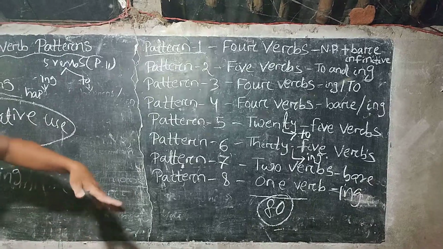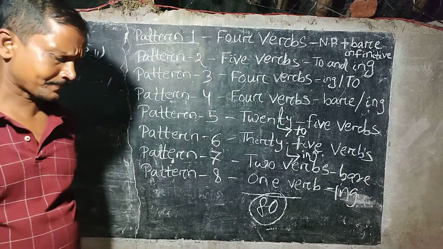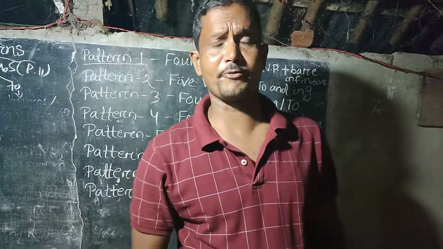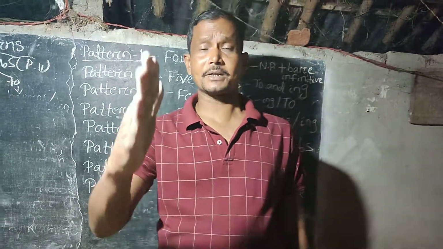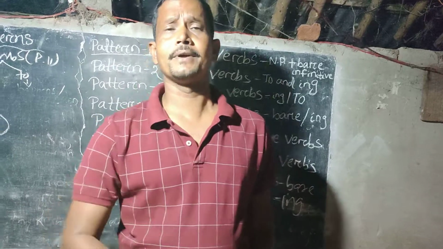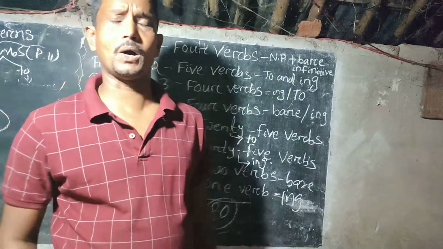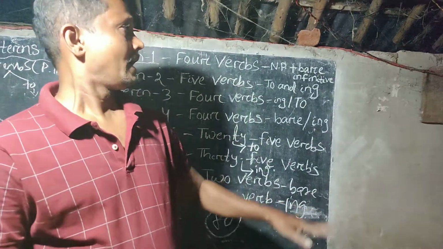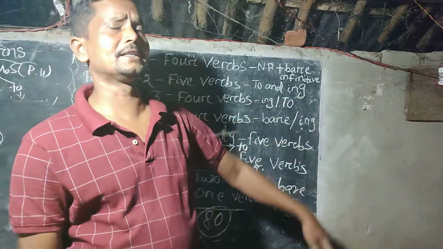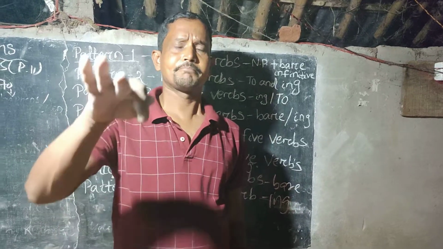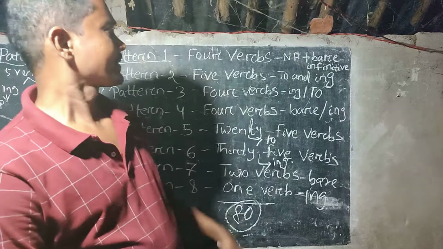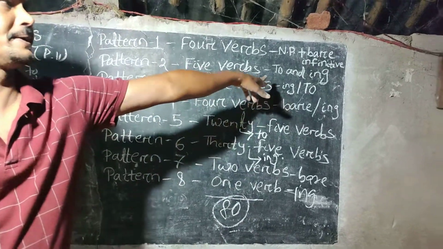Once again, to repeat it. In pattern number 1, 4 verbs are found, and they take especially noun phrase plus bare infinitive. Pattern number 2, 5 verbs, take to infinitive and ing form.